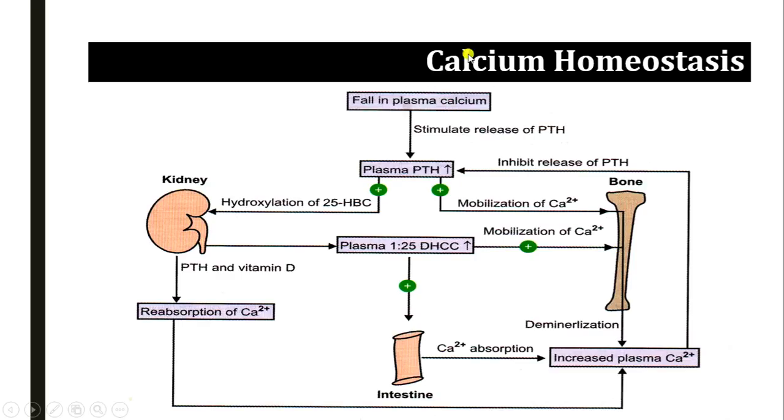If there is a fall in calcium level, the PTH and vitamin D both cause mobilization of calcium and cause demineralization. So ultimately they turn to increase the plasma calcium level, and increased plasma calcium level again inhibits the release of PTH that was stimulated due to the fall in plasma calcium. So this is the way how the plasma calcium level is maintained with the help of PTH and calcitriol.